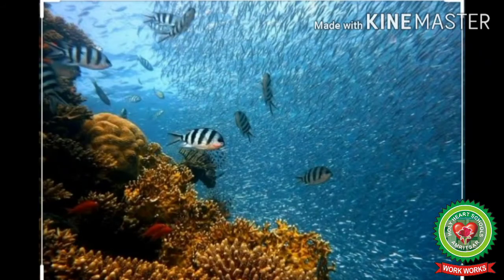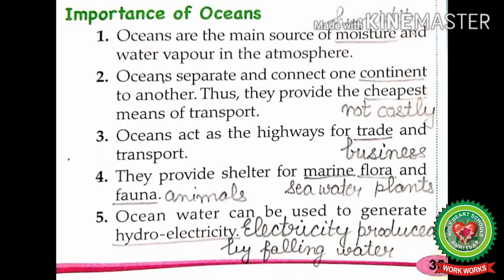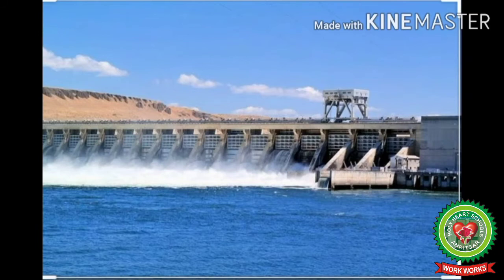It means it is a home of sea animals like fish, seal, octopus, seahorse, etc. and also sea plants like algae, seaweeds, seagrass, etc. And last, number 5, ocean water can be used to generate hydroelectricity. Here hydroelectricity means electricity produced by falling water. Students, ocean is the main source of hydroelectricity.